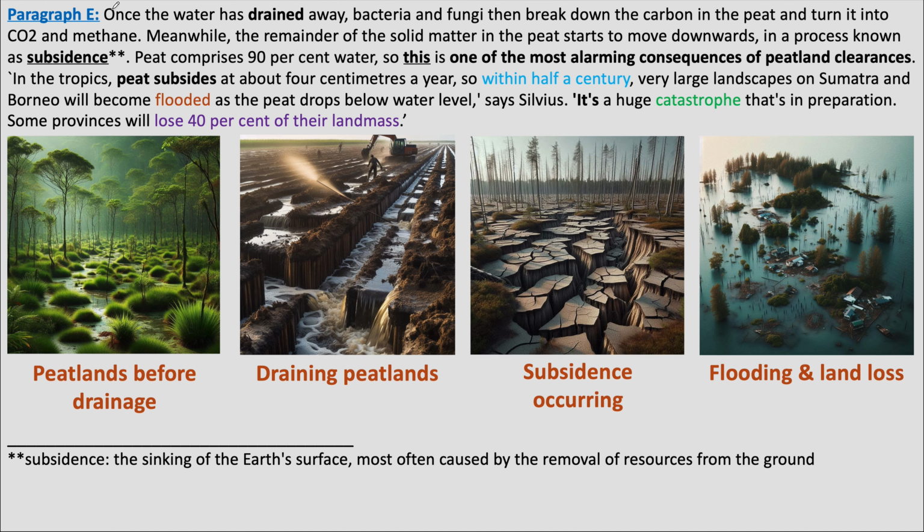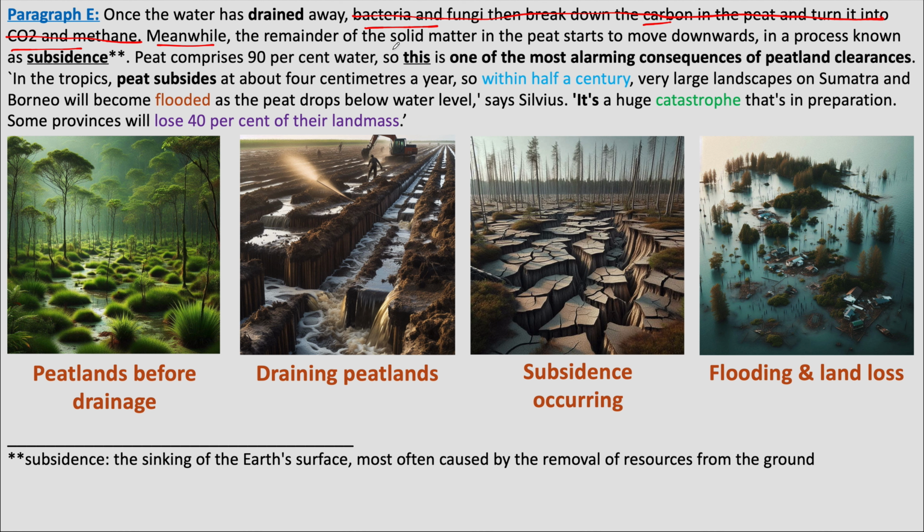Let's understand what the paragraph says. This says once water has been drained away, bacteria etc. break down carbon into CO2 and methane. This is not part of our question. Our question talks about something that leads to flooding. Meanwhile means at the same time. While this is happening because of draining of water, something else is also happening.